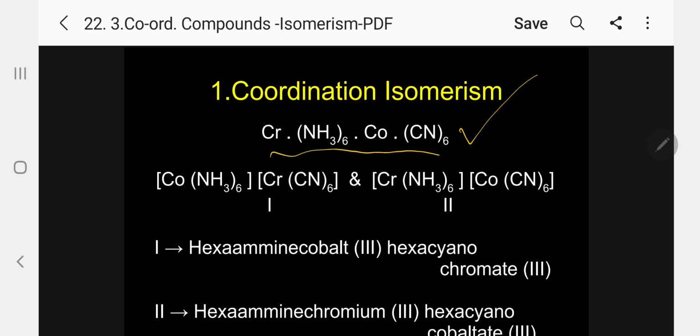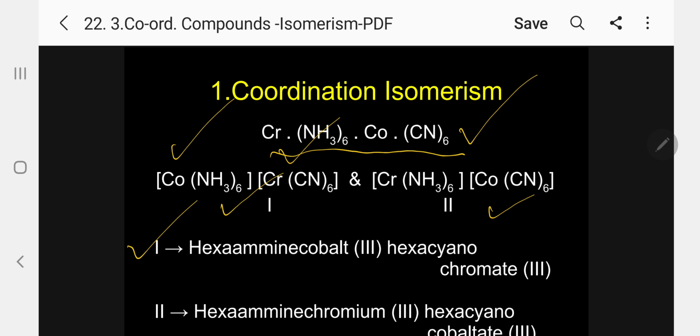This is the general molecular formula. I have written two different structural isomers. Kindly follow. This is why I am specifically calling it coordination isomerism, because here we have [Co(NH3)6][Cr(CN)6] and [Cr(NH3)6][Co(CN)6]. Let me give the IUPAC names so you can understand. In the first one, cobalt is acting as a cation and chromium as an anion.